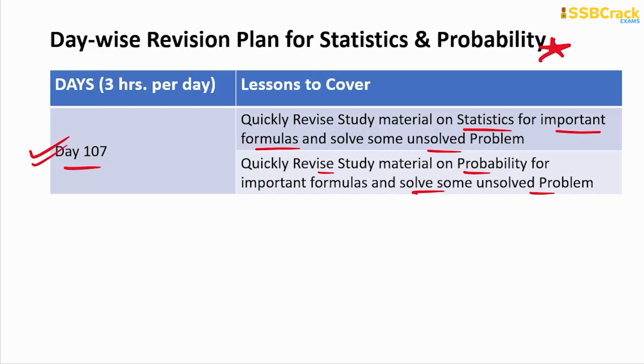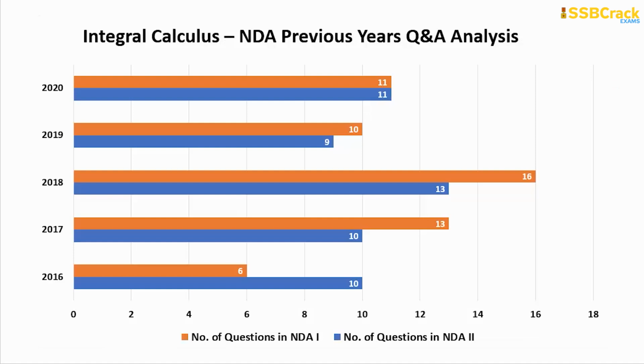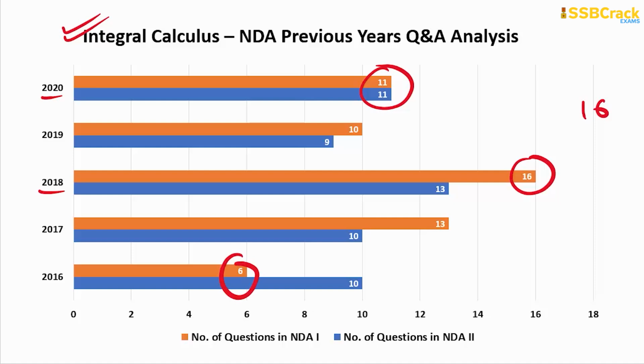So here is the next topic. For that, let's see the NDA previous years' Q&A analysis. In the 2020 papers, based upon the topic of integral calculus, there were 11 questions each, wherein you can see the highest was 16 questions on this particular topic till now, in the 2018 NDA 1 paper. And the least was 6 questions. Other times, the questions were 10, 11, 13, 9 and 10. So you can see questions ranging between 6 and 16 are expected on this topic.